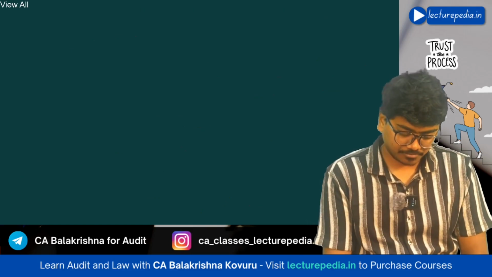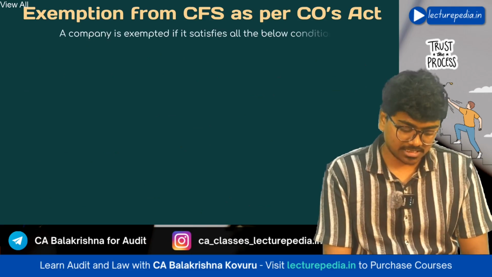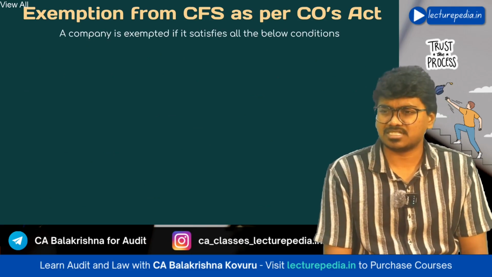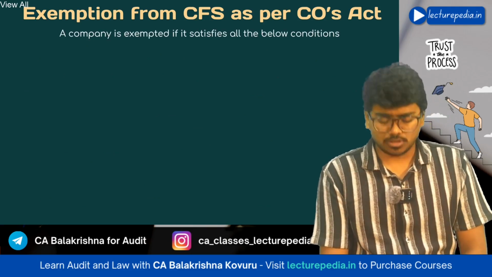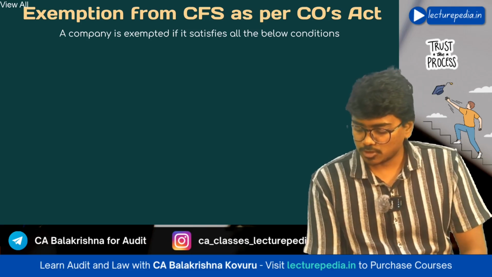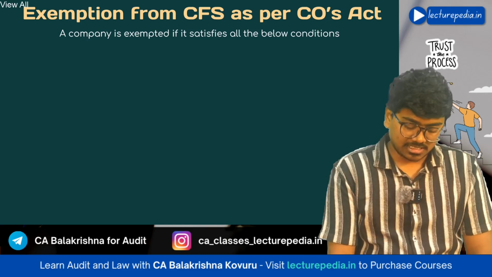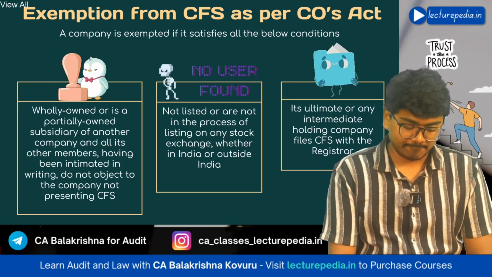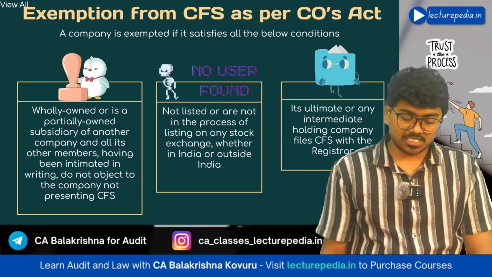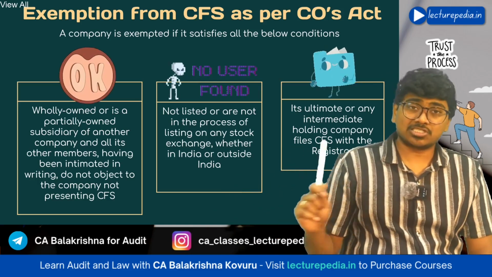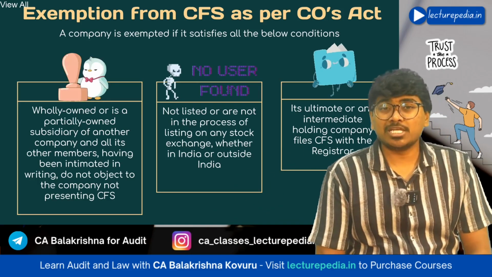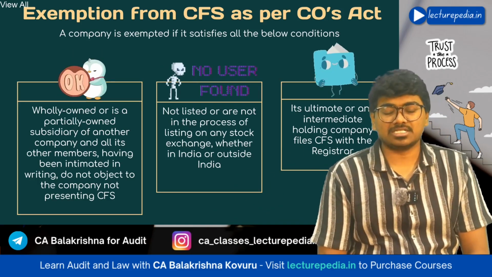Okay. Now coming to the exemptions from preparation of consolidated financial statements as per Companies Act 2013. General rule is you have to prepare consolidated financial statements, but if you satisfy all these three conditions together, then you need not prepare consolidated financial statements.